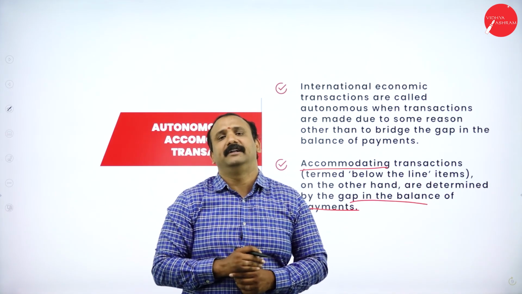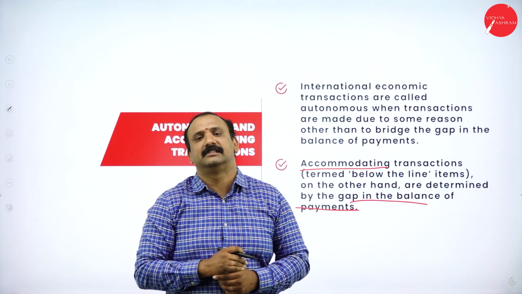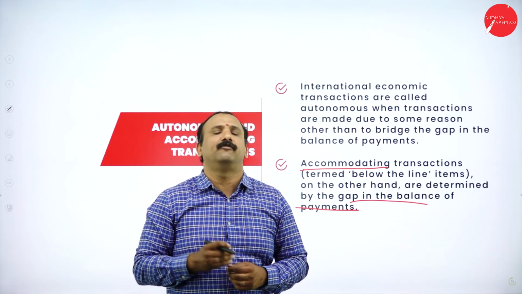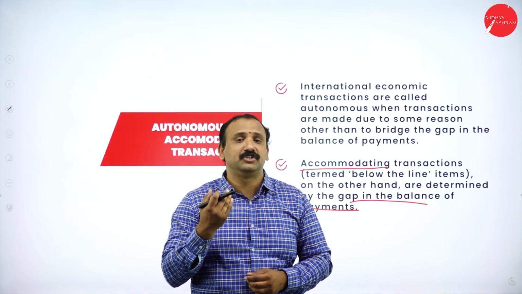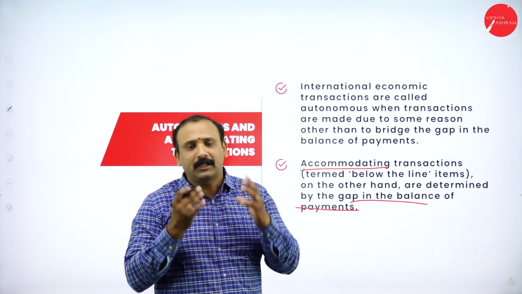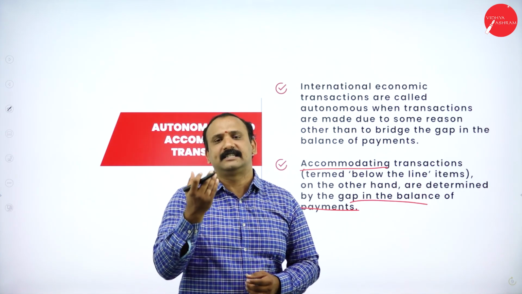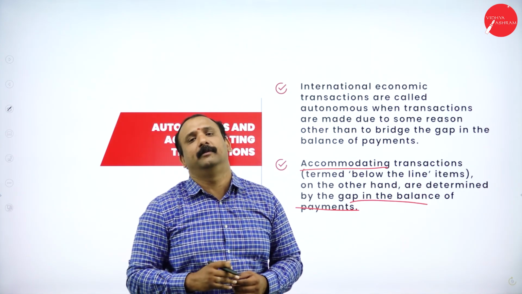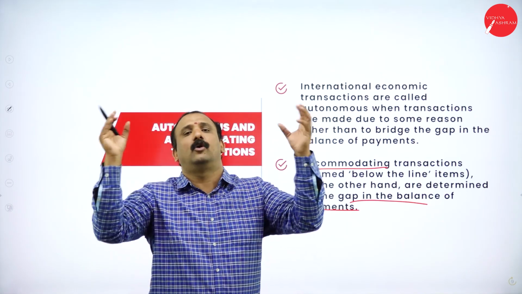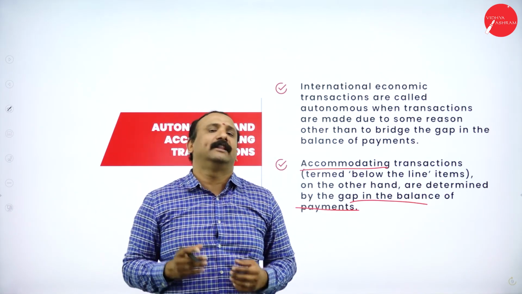Why this is mandatory, why this is needed, is that sometimes there might be a huge gap in the balance of payments. Sometimes there might be a situation where we have overshot the balance of payment. Automatically, that starts hitting hard on the economy, on the trade impact of the country. So what do we do at that point of time?